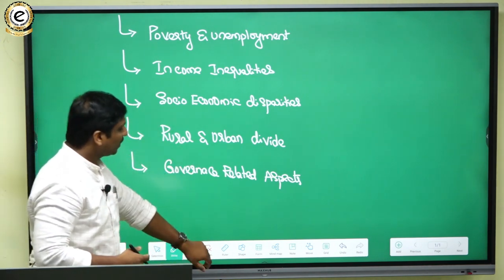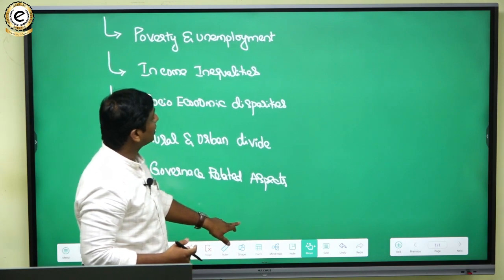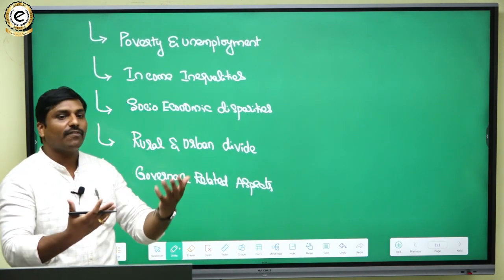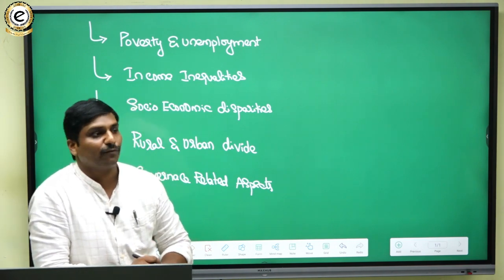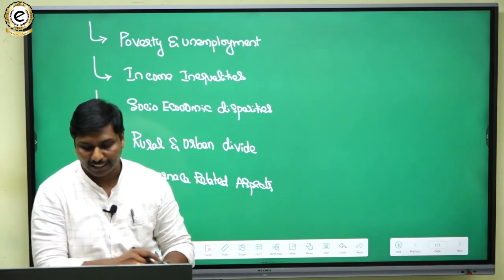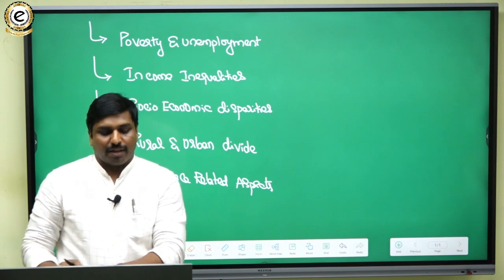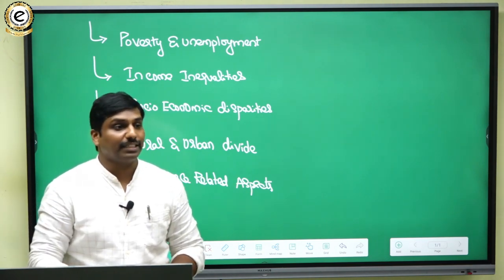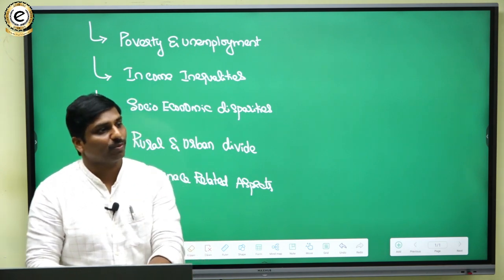Okay, so ideally we will have space and time constraints. So any 4 to 5 points you can pick and explain. Okay, so that is one thing. Then you also have to mention some measures to address these issues.